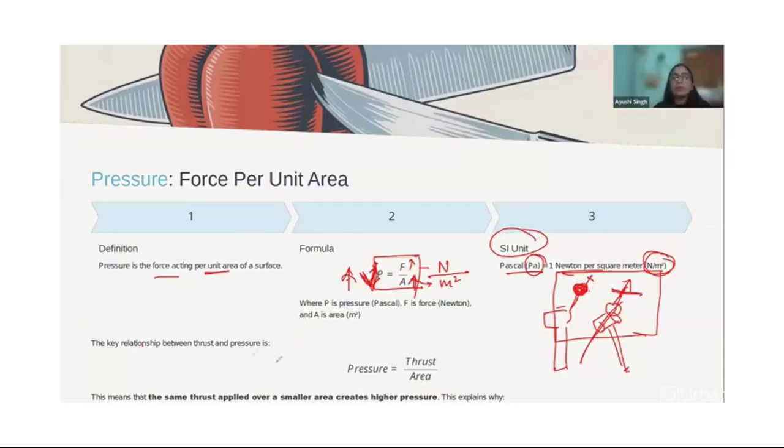Now the relationship between thrust and pressure is thrust upon area, because thrust is nothing but a kind of force only. So don't get confused. This means the same thrust applied over a small area creates higher pressure.